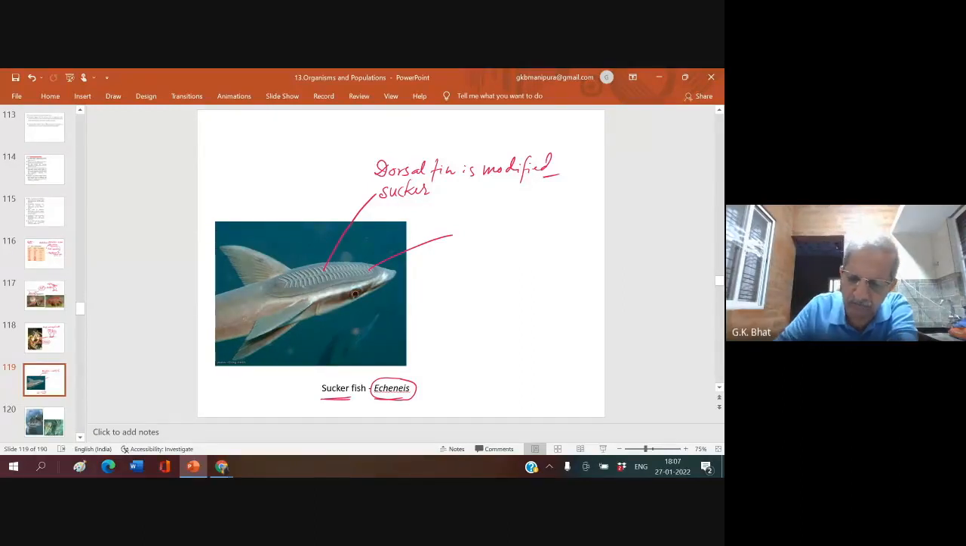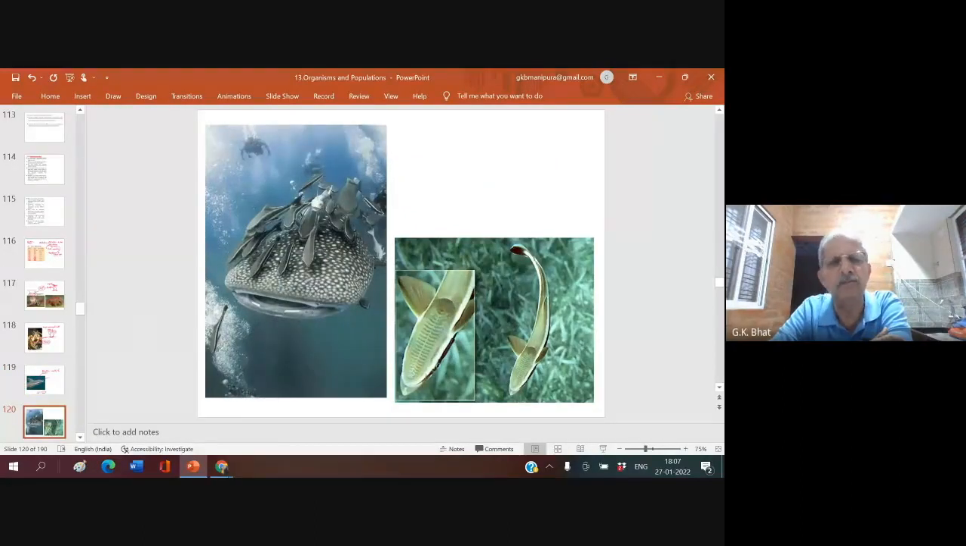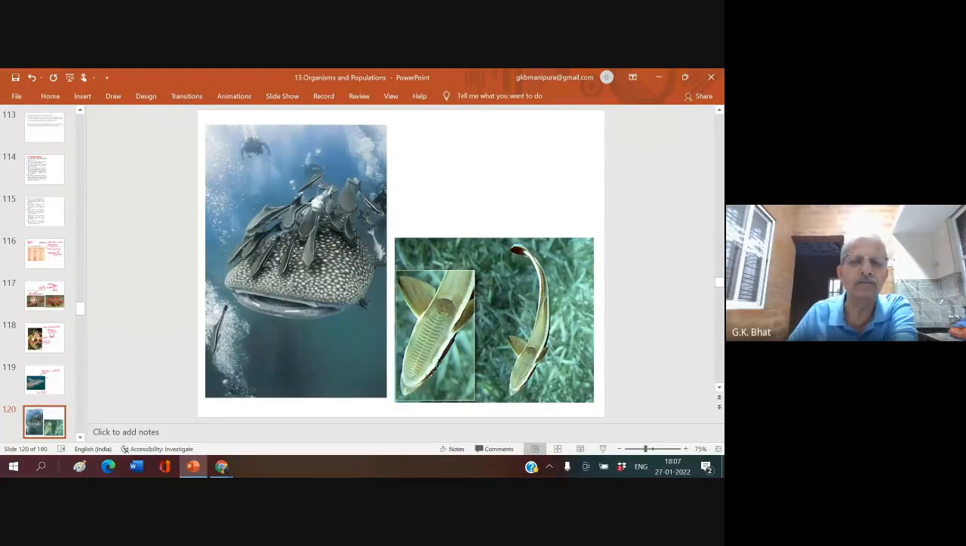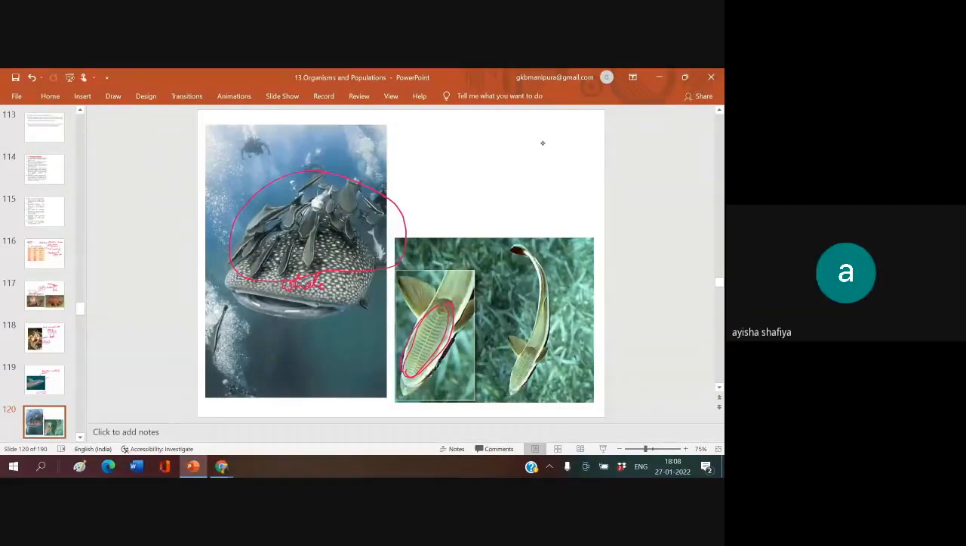How? Like this. Can you see here? This is a whale. To the body of the whale, you can see how many fishes have attached. Just they have attached by that. What is this? Sucker. What is it? Modified dorsal fin.